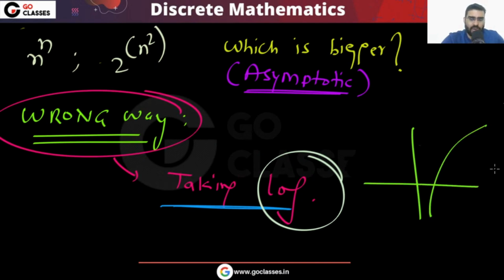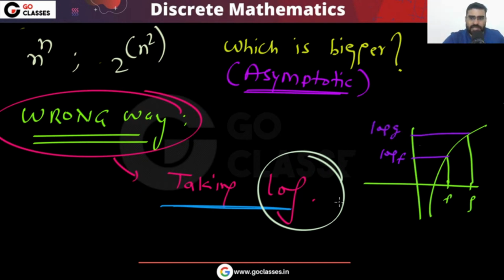Okay, this log is a monotonically increasing function. So if f is greater than g, then log f is also greater than log g. For example, if g is greater than f, then log f is less than log g. So you can clearly see this is a monotonically increasing function. I can say this is log f and this is log g.